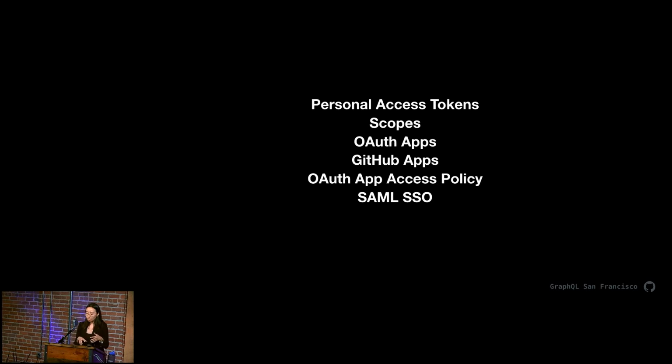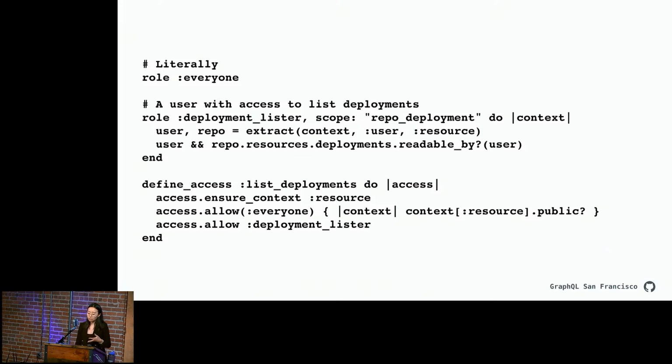So the GitHub solution to this wasn't specifically built for GraphQL. It was something that already existed for the REST API, because all of these methods can be used to authenticate against the REST API that existed before GitHub had adopted GraphQL. But we created a DSL for this, and I think it goes back pretty far, to, I want to say, like 2012 or something.